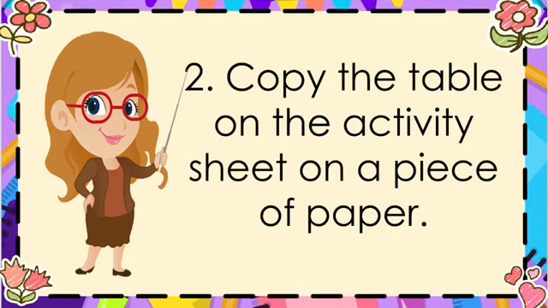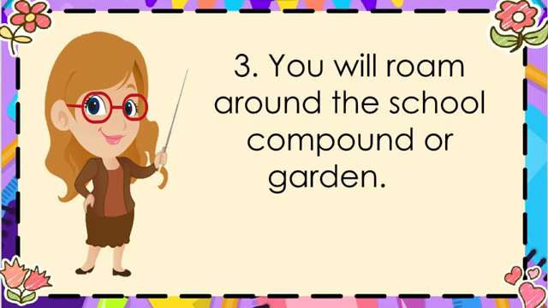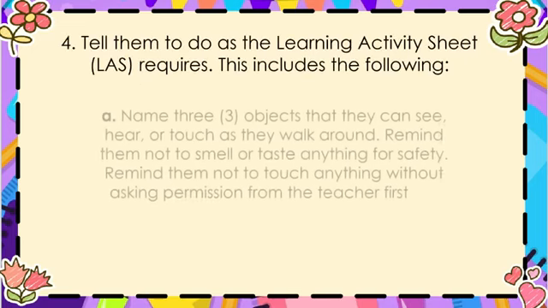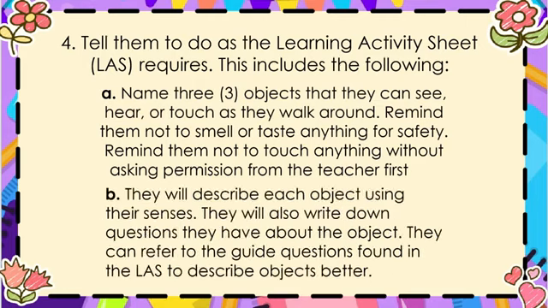Copy the table on the activity sheet on a piece of paper. You will roam around the school compound or garden. Name 3 objects that you can see, hear, or touch as you walk around. Remember, do not smell or taste anything for safety. Do not touch anything without asking permission from the teacher first.